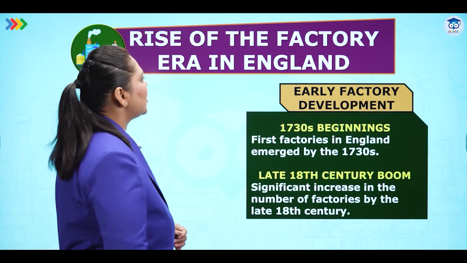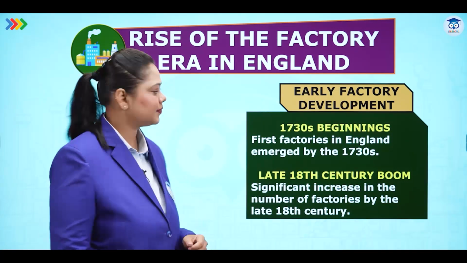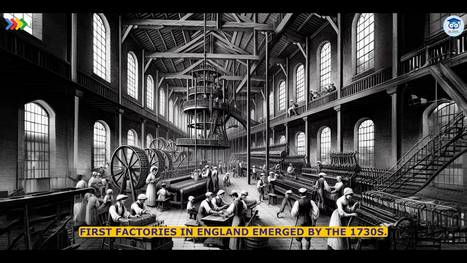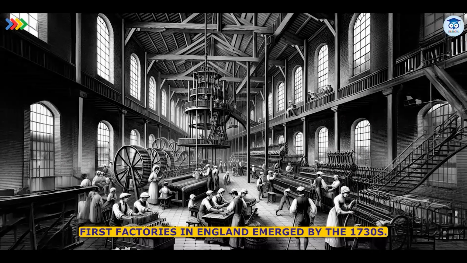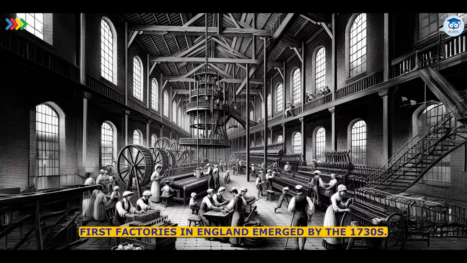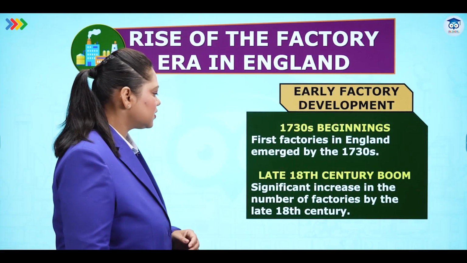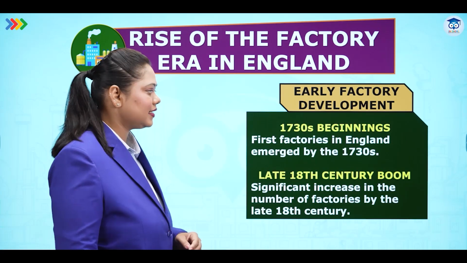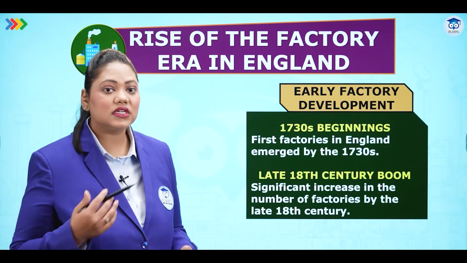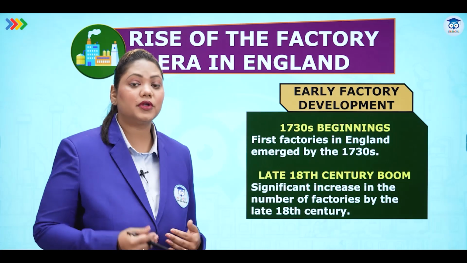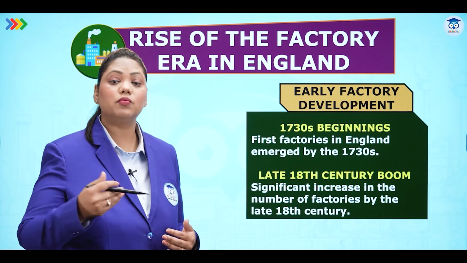Let's see the rise of the factory era in England. Early factory development, 1730s beginnings. First factories in England emerged in the 1730s. Late 18th century boom, significant increase in the number of factories by the late 18th century. Now, because trade was increasing, people were increasing, population was increasing, there was a population boom also.